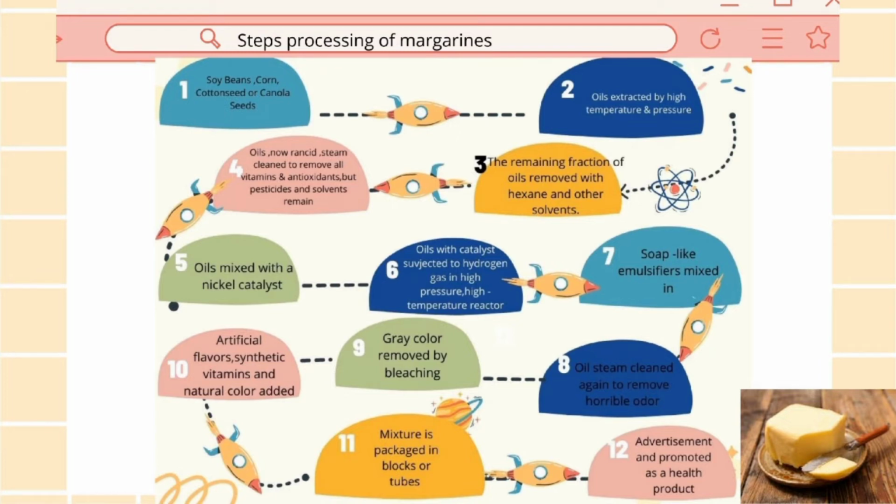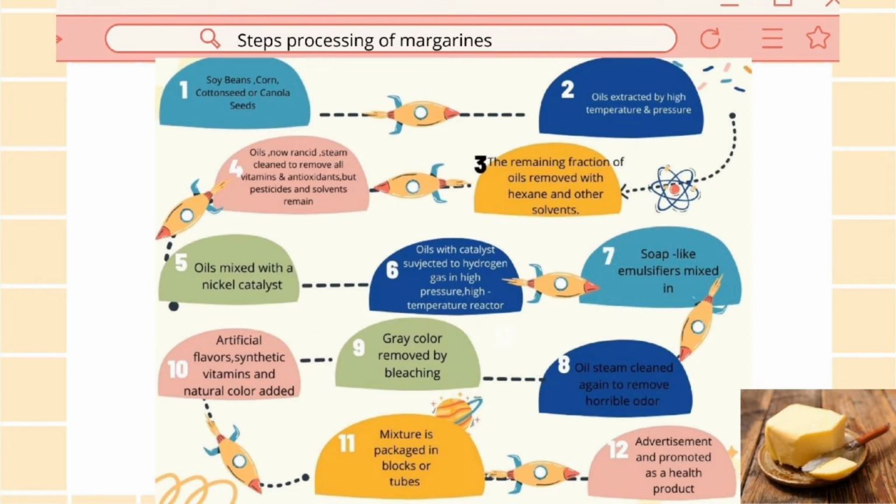of a nickel catalyst at high temperature and pressure. The process adds hydrogen molecules to change the fatty acids to create fats that are saturated. After the oil has been hydrogenated, the next step is to make sure that the fatty mixture is made up primarily of glycerides, which are compounds composed of 3 fatty acids linked to a glycerol molecule.